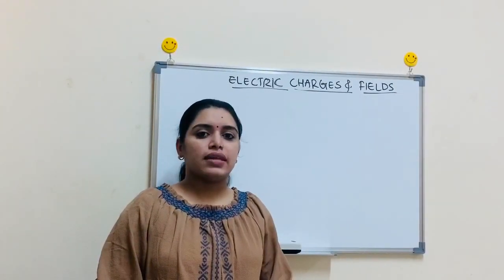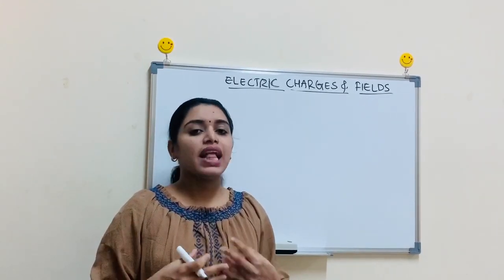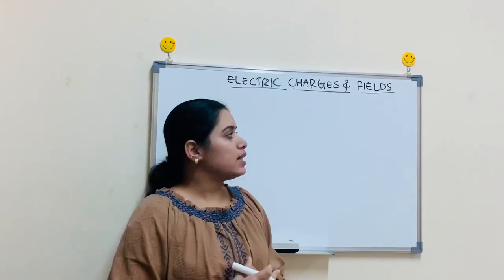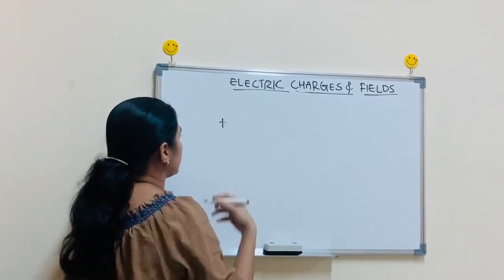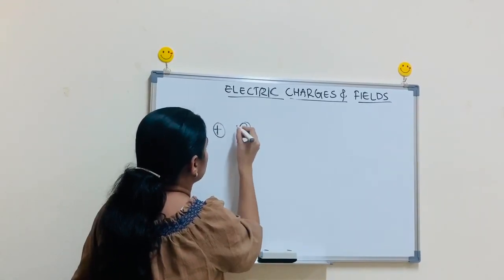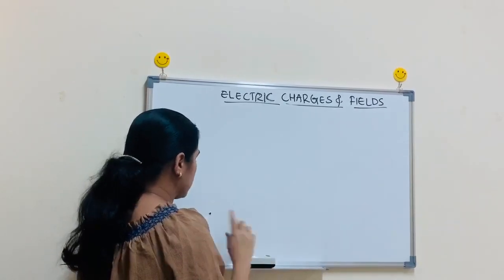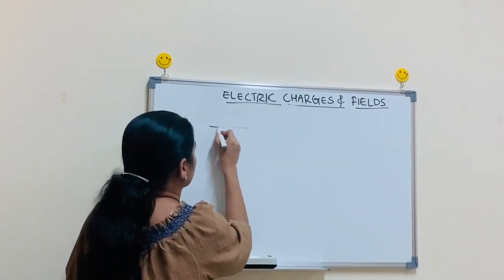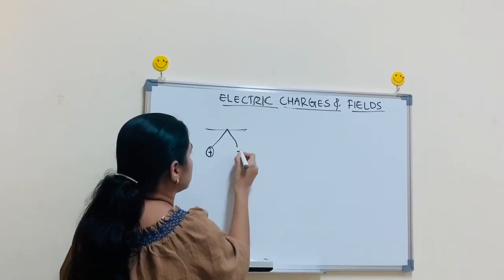Now we studied that like charges will repel each other and unlike charges will attract each other. We can depict it like this. Suppose this is a positive charge and this is also a positive charge. This is positive and this is positive.